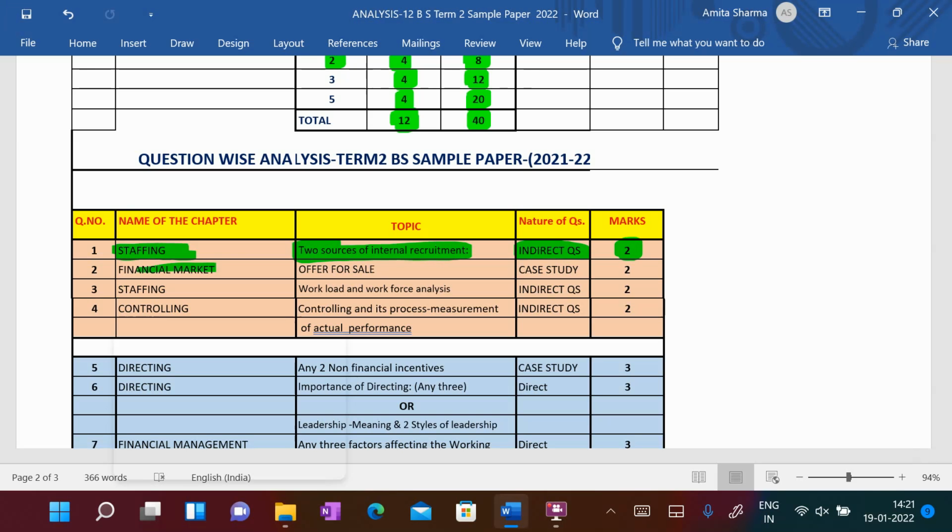And from Financial Market, students, Offer for Sale case study is given for 2 marks. And from Staffing, a workload and workforce analysis question is indirectly asked for 2 marks. And from Controlling, students, the process of measurement in controlling, dear students, I have told you, is indirectly